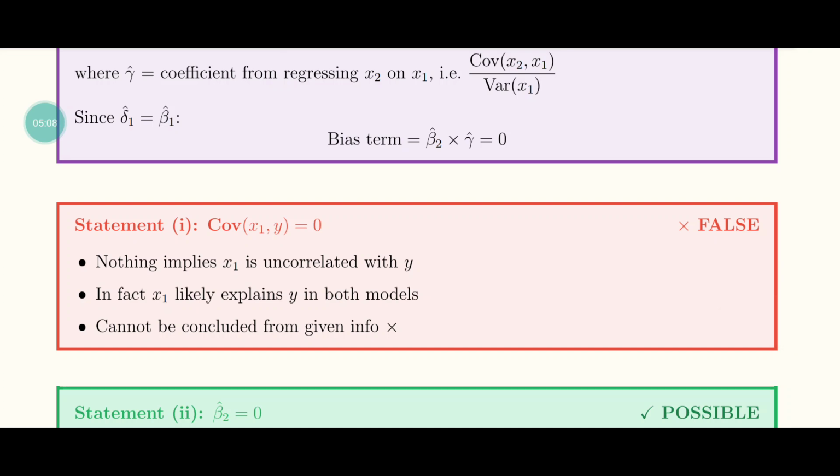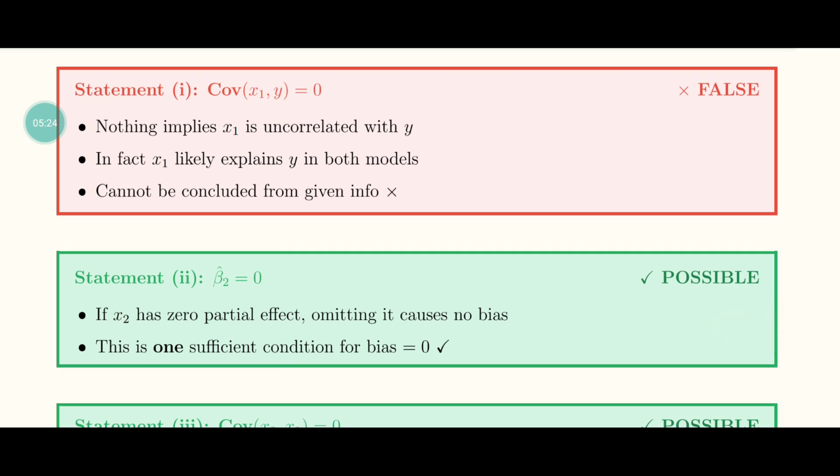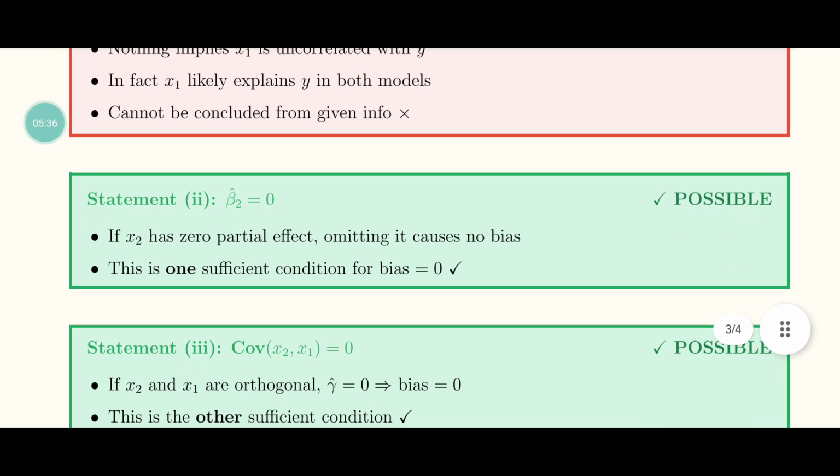Next, statement 1: covariance x1 y is equal to 0. It is wrong because nothing implies x1 is uncorrelated with y. In fact, x1 likely explains y in both models, and it cannot be calculated from the given information, so it is wrong. Statement 2: beta 2 hat is equal to 0. If x2 has 0 partial effect, omitting it causes no bias.